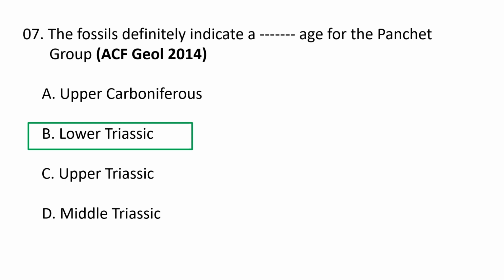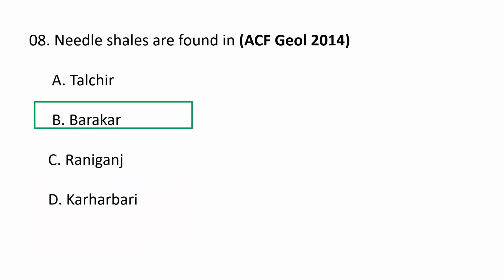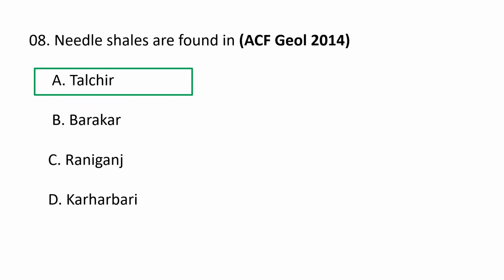Next question. Needle shales are found in A. Talchir, B. Barakar, C. Raniganj, D. Kamthi. So, needle shales are found in the Talchir stage. This Talchir stage is made up of greenish shales. These are also known as the needle shales. They are named so due to the characteristic weathering which they exhibit. So, needle shales are found in the Talchir group.